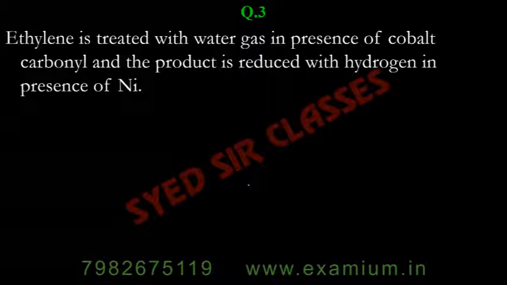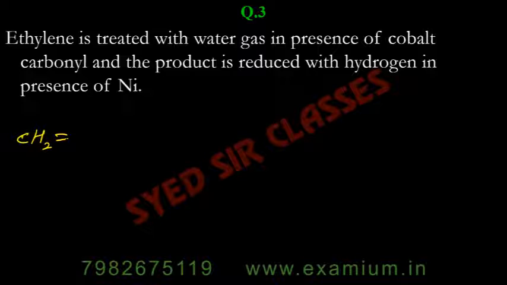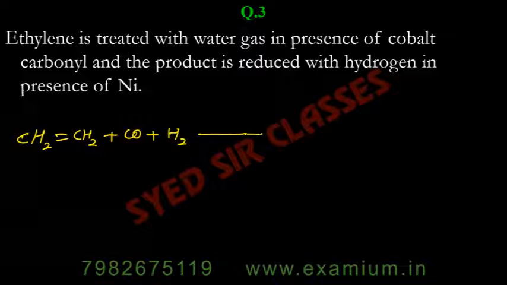Ethylene is treated with water gas in the presence of cobalt carbonyl, and the product is reduced with hydrogen in the presence of nickel. So the water gas reaction, CO plus H2, converts it to aldehyde. Ethylene is basically an alkene. So when alkenes are reacted with carbon monoxide and hydrogen, I hope you remember we discussed this in the previous class. With Co2(CO)8, it gets converted to aldehyde.